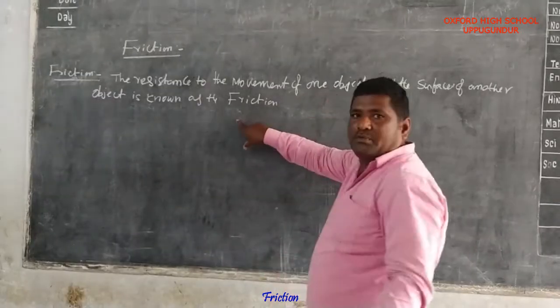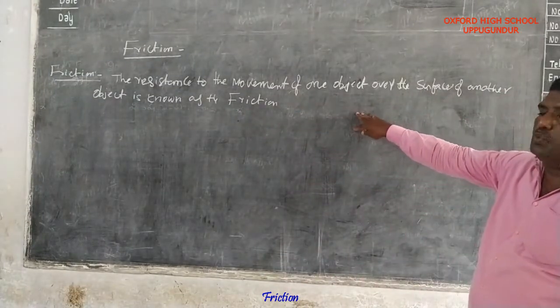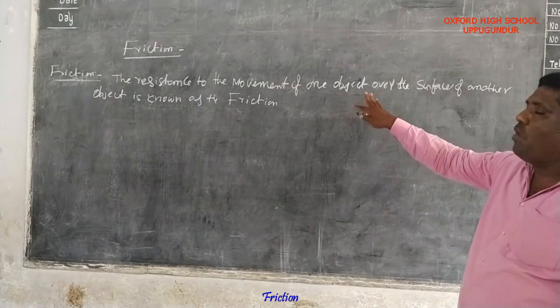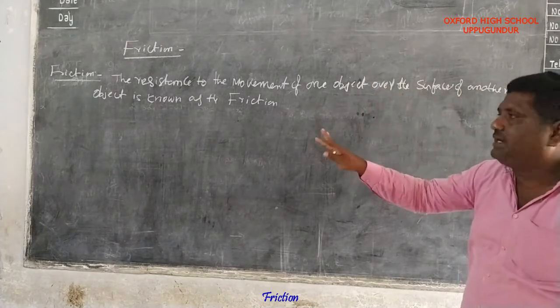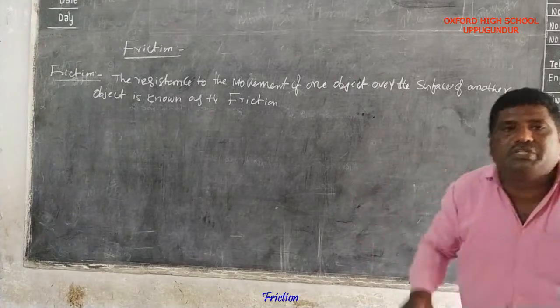Mainly, what is the definition of friction? The resistance to the movement of one object over the surface of another object is known as friction.